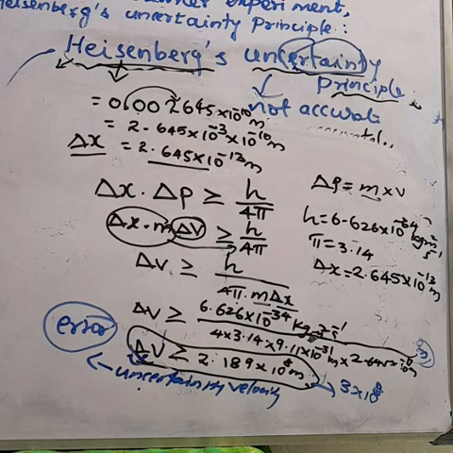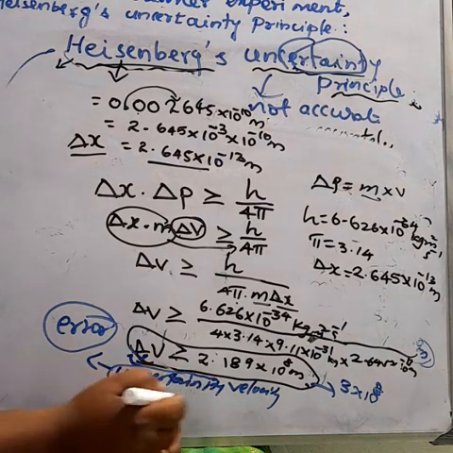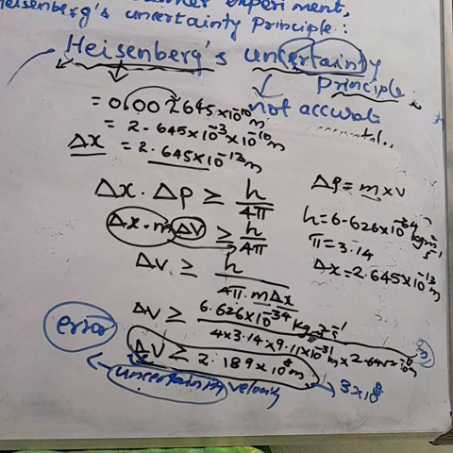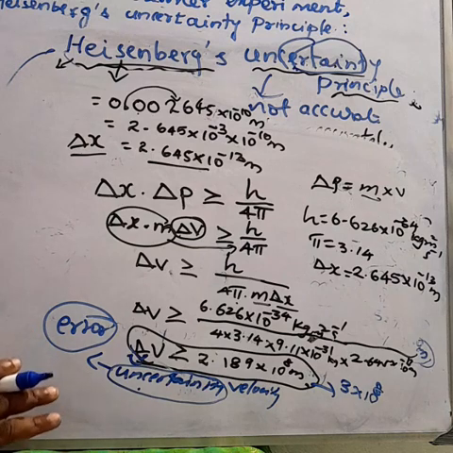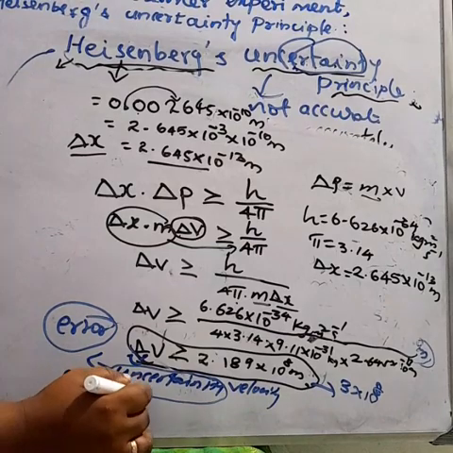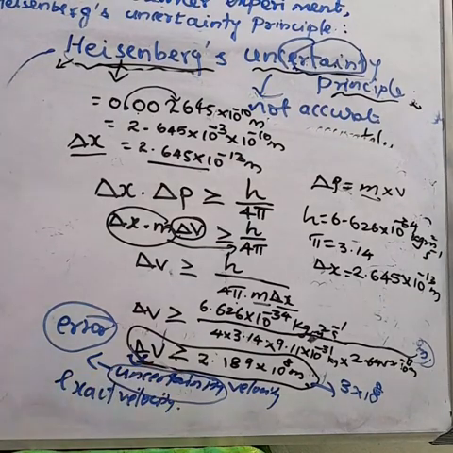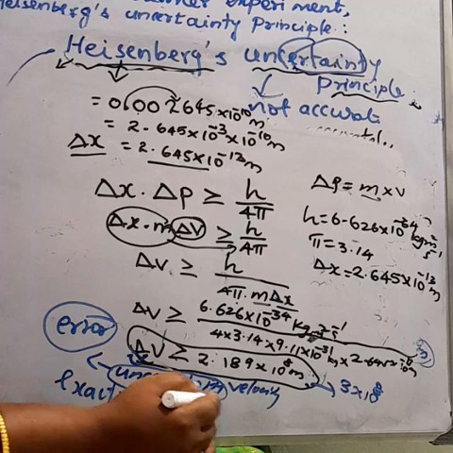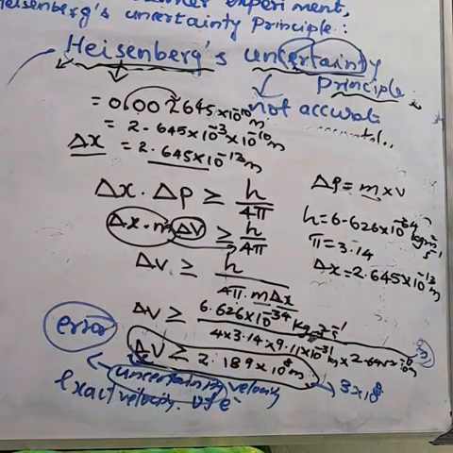At this high level of uncertainty, uncertainty means we don't know clearly about that. So at a high level of uncertainty, it is very difficult to find out the exact velocity of the electron. This is the Heisenberg uncertainty principle. I hope all of you understood.